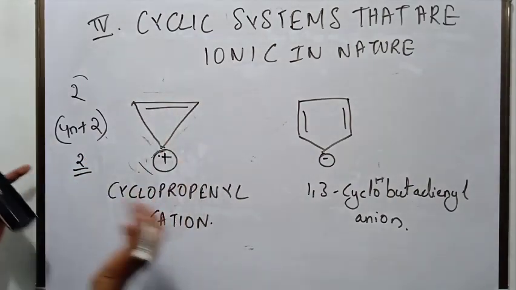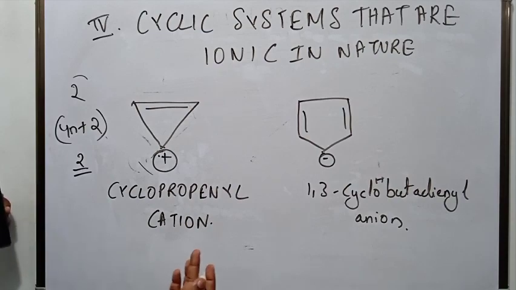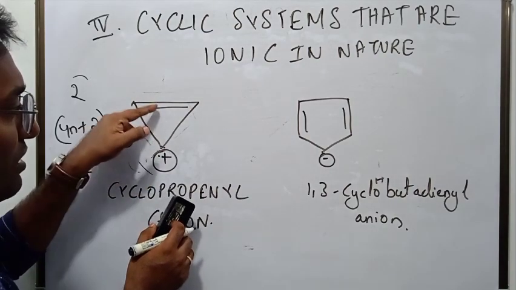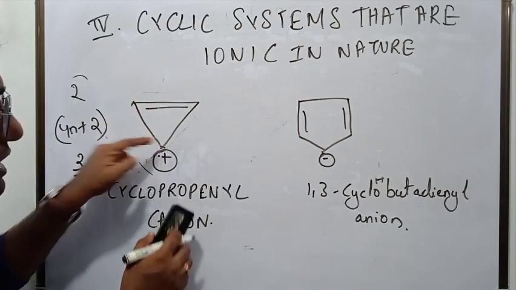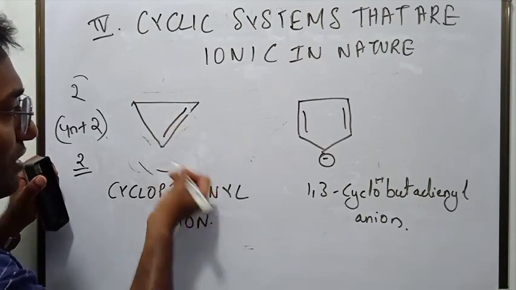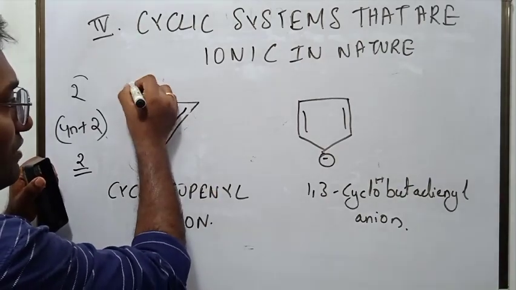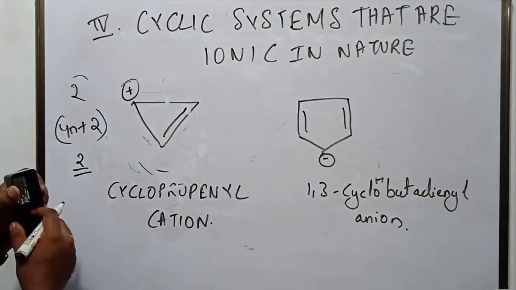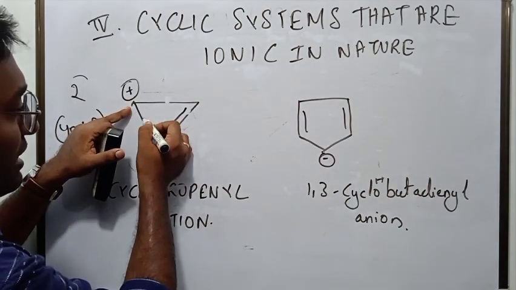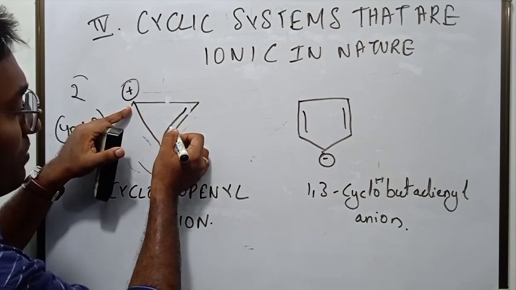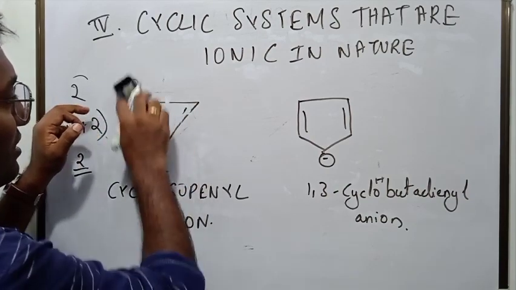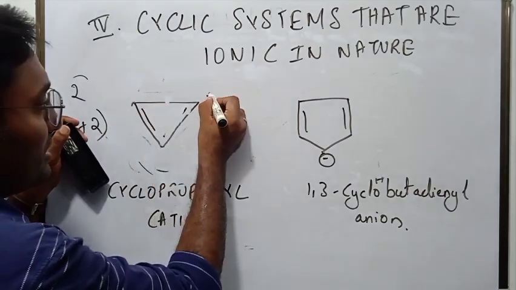You can check the aromaticity here. Otherwise also, okay, this is positive, so this carbon will attract this bond here. So it would come here, and this positive sign would go here, right? In the same way, this double bond can be attracted here also, and the positive sign comes here.